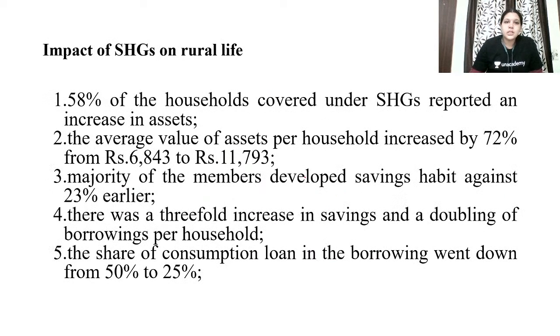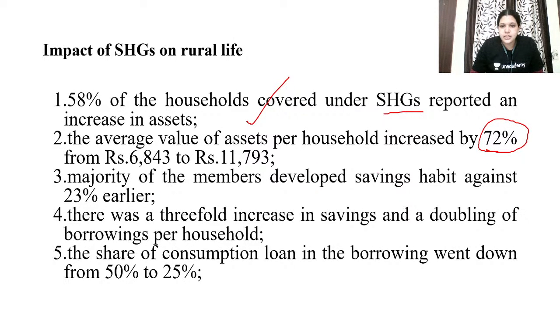Fine. Finally, you should definitely give proof of how self-help groups are improving rural life and women empowerment. You have to talk about that. In that case, 58% of households covered under self-help groups reported an increase in assets. That was the first, asset creation for the rural poor. Self-help groups have achieved that. Average value of assets per household increased by 72%. Okay.